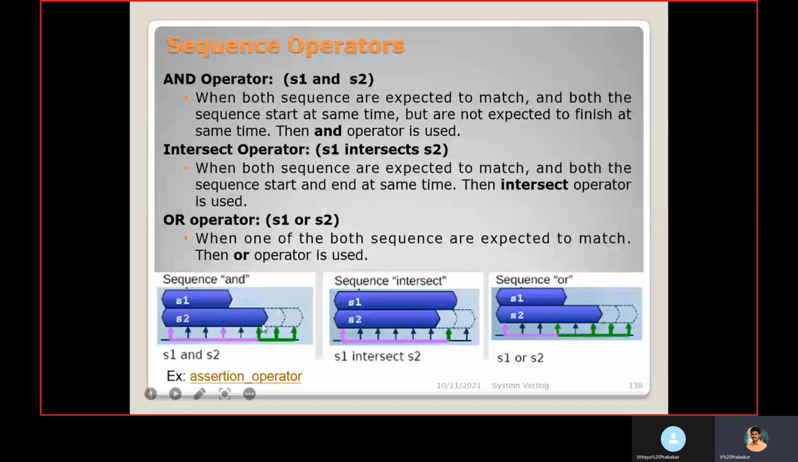So here, when it finishes, it will pass. When it finishes here also, it will pass. When you finish here also, it will pass.